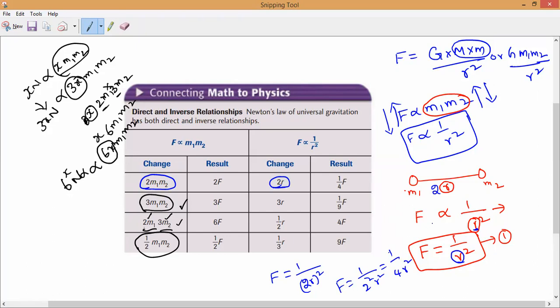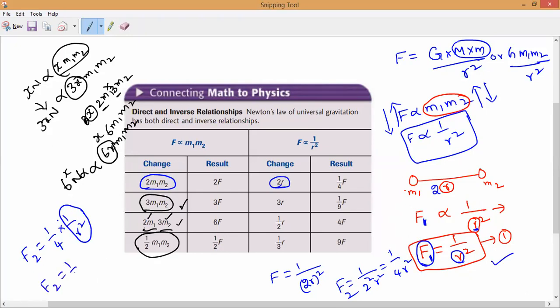Now let me imagine this first one is F1 and this is F2. Now what will F2 come to, guys? Can I write F2 is equal to 1 by 4 into 1 by R square? Can I write it or not? Yes. So as we know from the first equation, 1 by R square is equal to what, guys? F1.